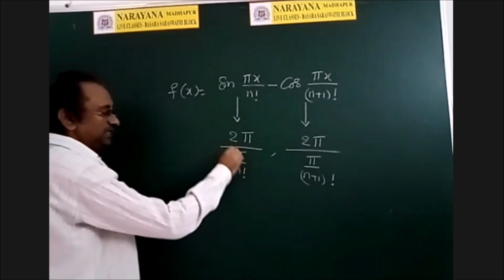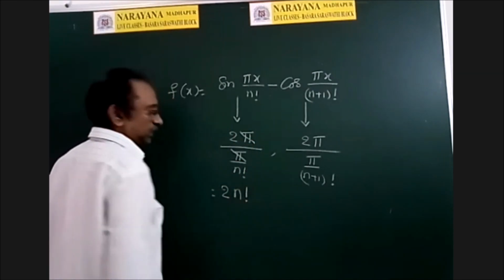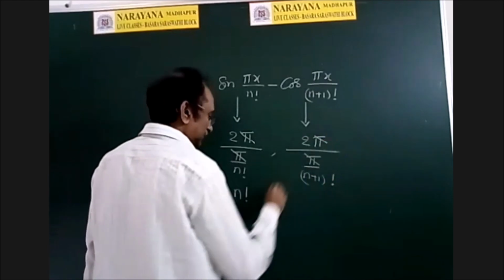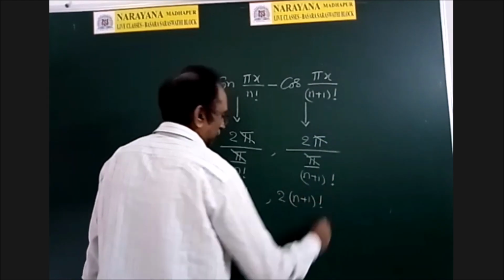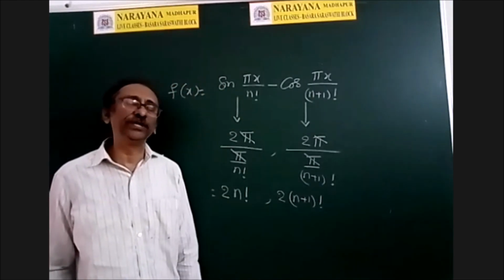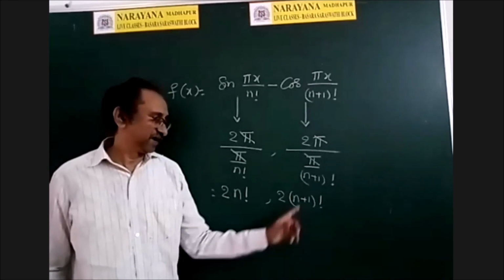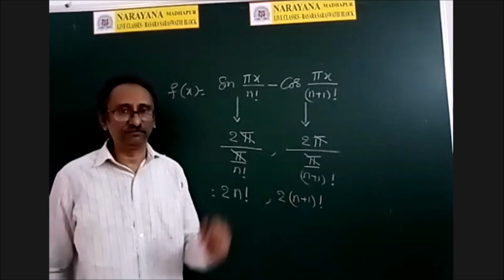So here pi is cancelled. So you will get 2 into n factorial here. Pi is cancelled. You will get 2 into n plus 1 factorial here. Suppose 4 factorial means 1 into 2 into 3 into 4. 5 factorial means 1 into 2 into 3 into 4 into 5.